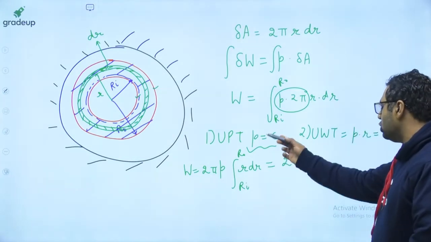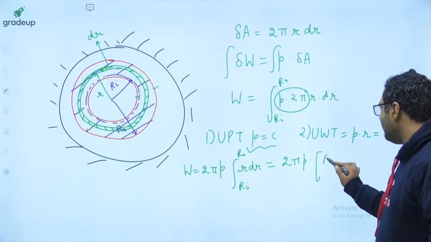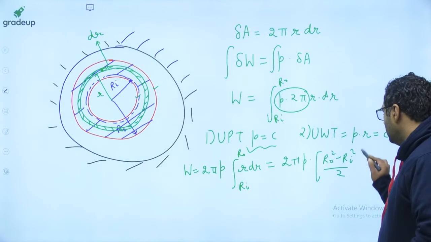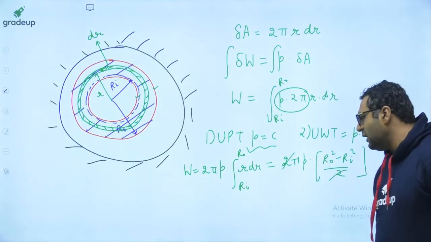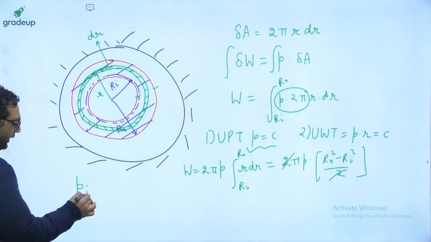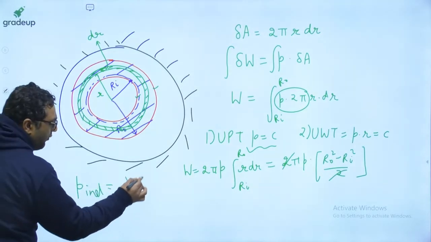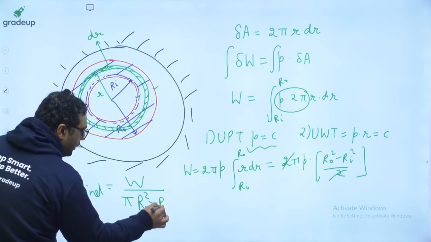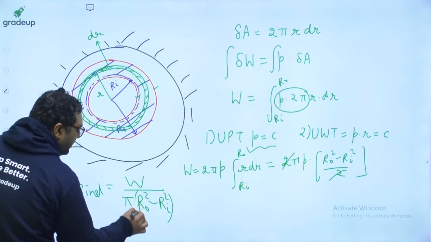And you know that it is going to be r square by 2. So it will be r naught square minus Ri square by 2. So 2 and 2 will be getting cancelled out, guys. And you will be having this pressure induced to be equals to W divided by pi r naught square minus Ri square. You might be thinking, sir, it was very easy to find out.